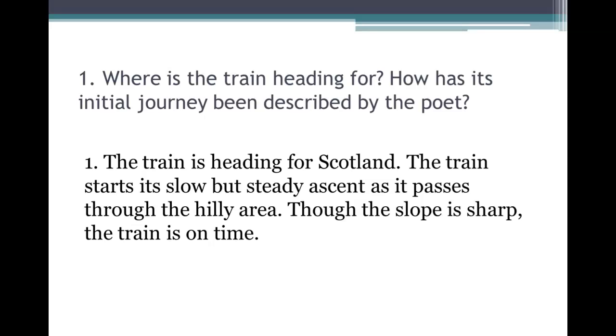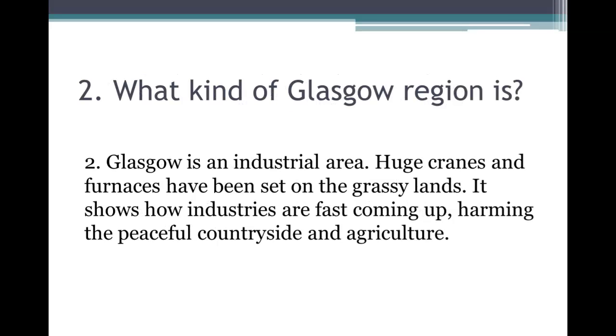Where is the train heading for? How has its initial journey been described by the poet? The train is heading for Scotland. The train starts its slow but steady ascent as it passes through the hilly area. Though the slope is sharp, the train is on time.